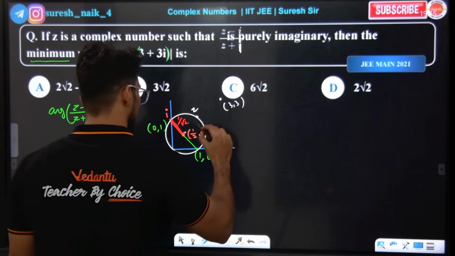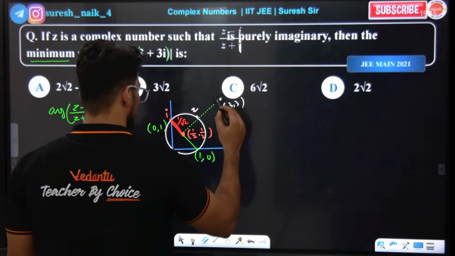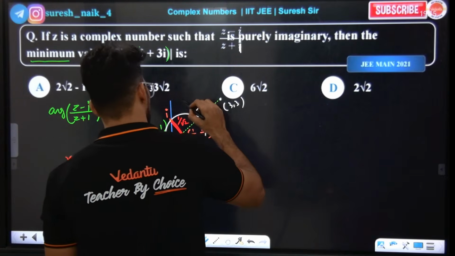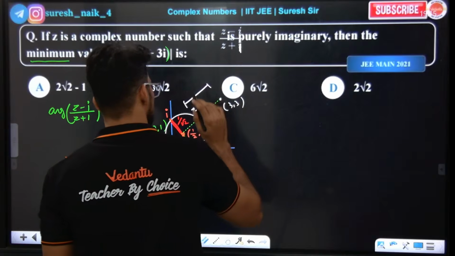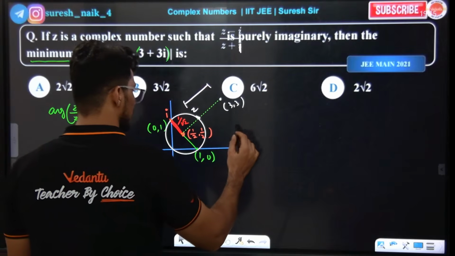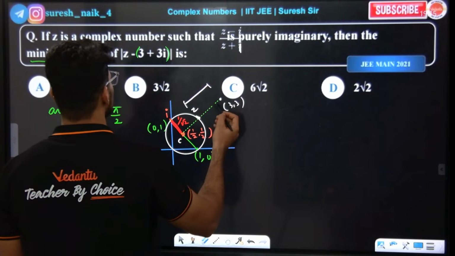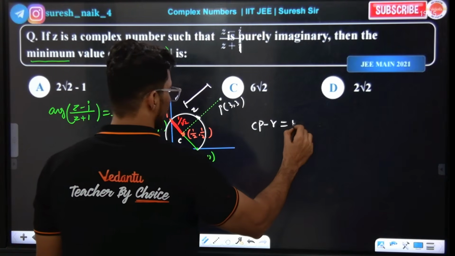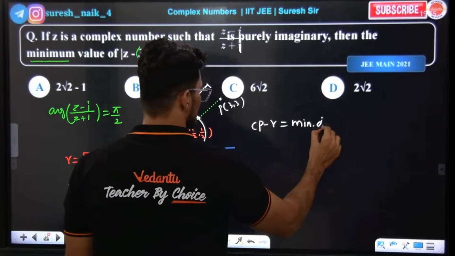We need the minimum distance, so the distance between the center, let's say point P, so CP minus radius gives the minimum distance.